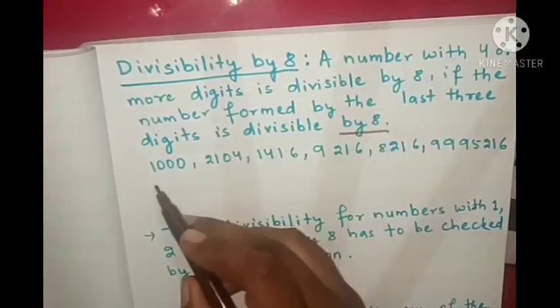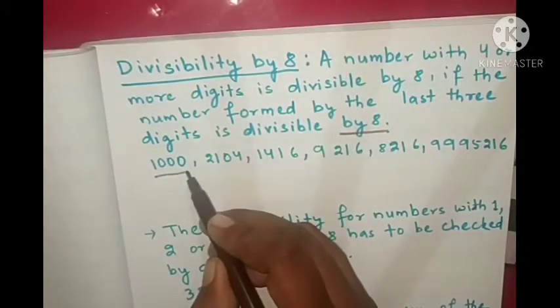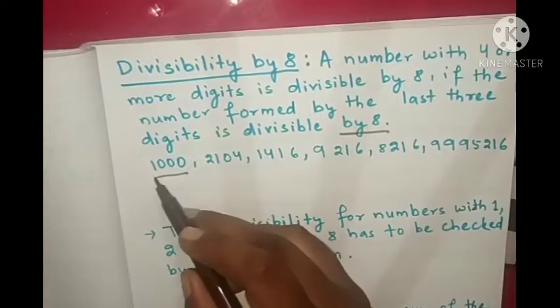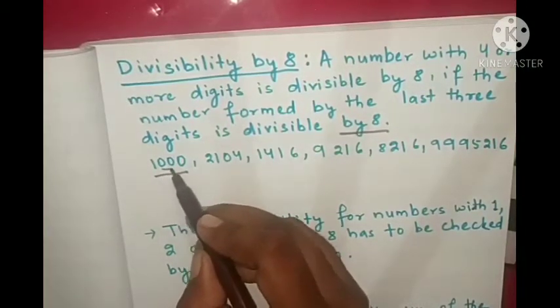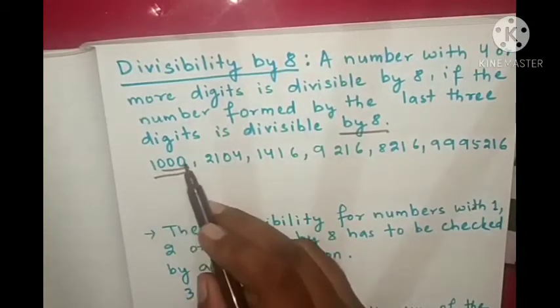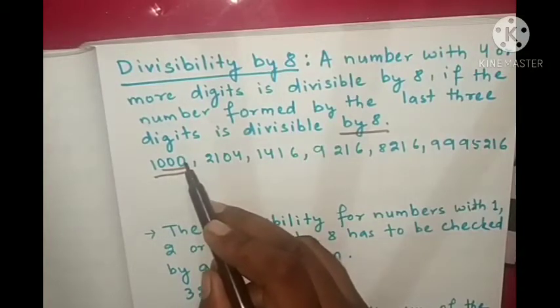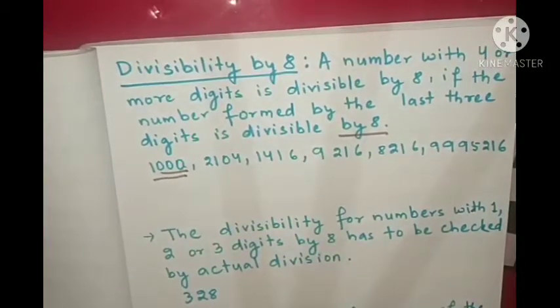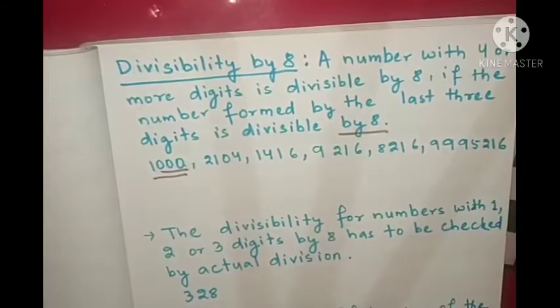So here 1000 is a 4-digit number. See the last 3 digits are 0. Is 0 divisible by 8?